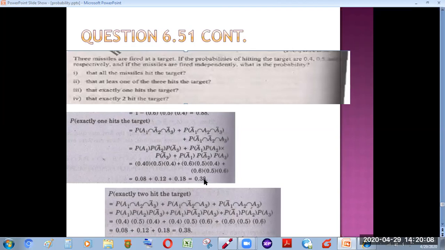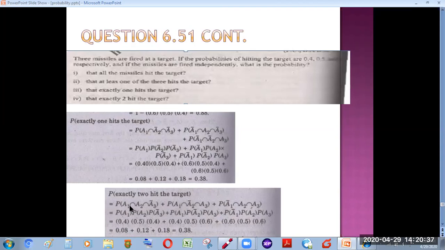So exactly 2 hit the target, and the question again arises, which 2 missiles exactly hit the target? You will say maybe the first or second one, maybe the first or third one, maybe the second or third one. Because it is not mentioned here which missile, we are not given that. So we'll write all the possibilities in which 2 missiles will hit the target: A1, A2, or A1, A3, or A2 and A3.